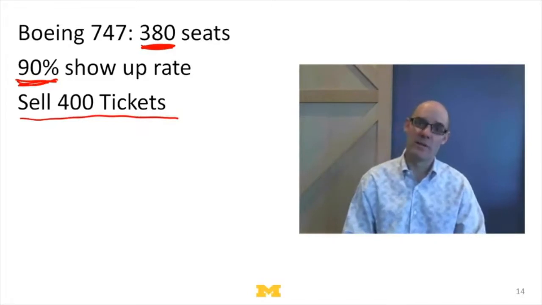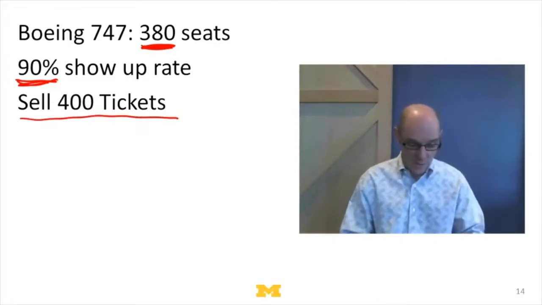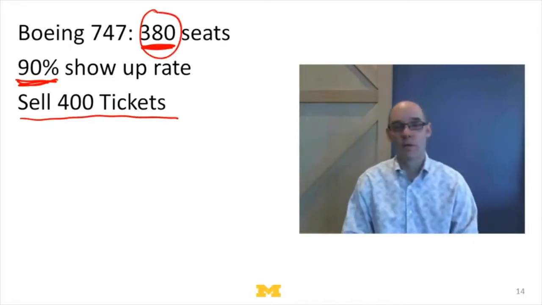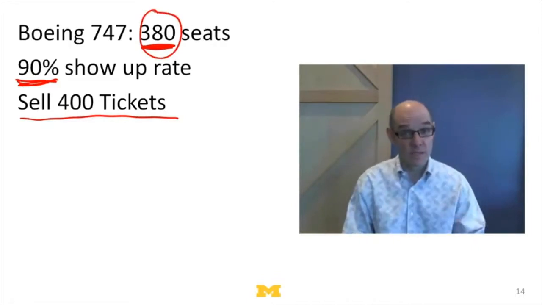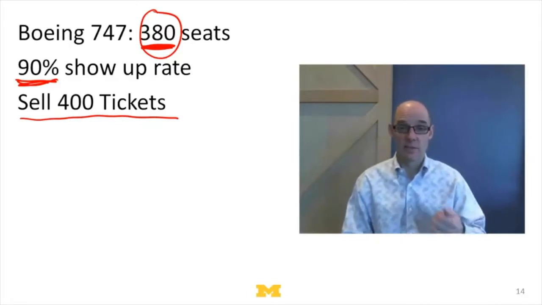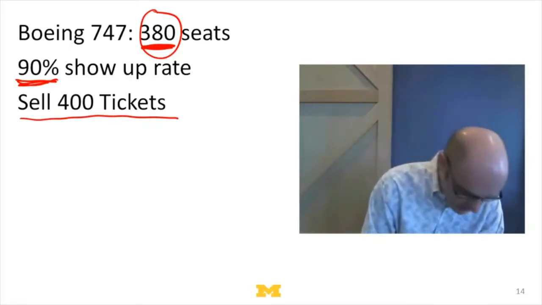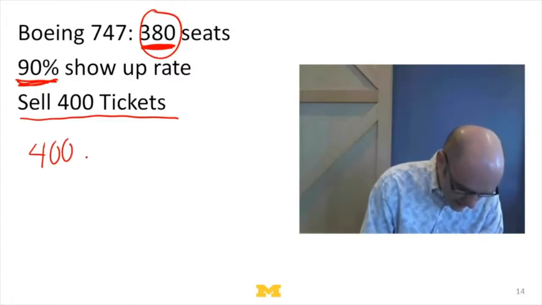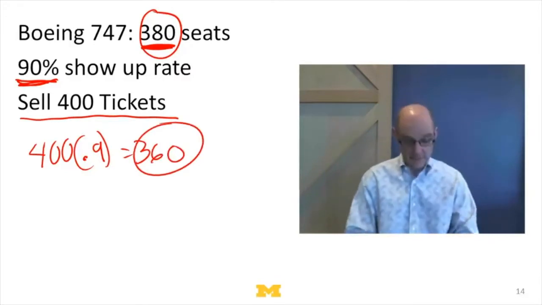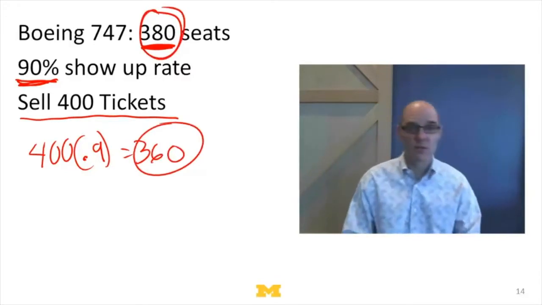Now we want to try to get some understanding, like, okay, what does that mean? What's the likelihood if we sell 400 that we're going to have more than 380 people show up? Here's where the model can help us, because it'll tell us what the mean is. It'll also tell us what the standard deviation is. So the mean, right, if I sell 400 tickets and on average 90% of people show up, that means I should see on average 360 people. That's less than 380 seats, so I should be fine.